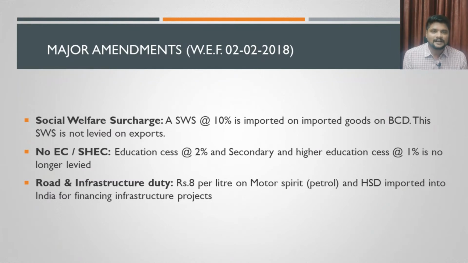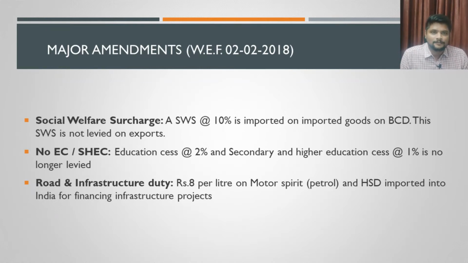That charging of that cess was discontinued from 2nd of February 2018. From 2nd of February, you will not calculate any cess on BCD, but you will calculate SWS. Instead of charging a cess, they are charging a 10% SWS. Because cess was only 3%, that 3% has been enhanced to 10%, and collectively it is being called social welfare surcharge.